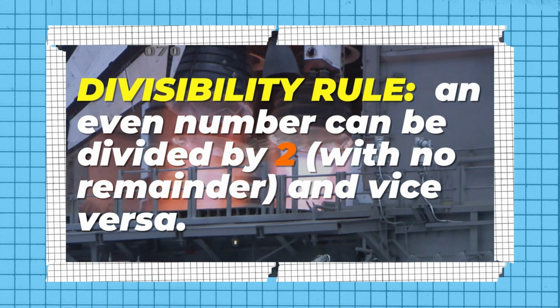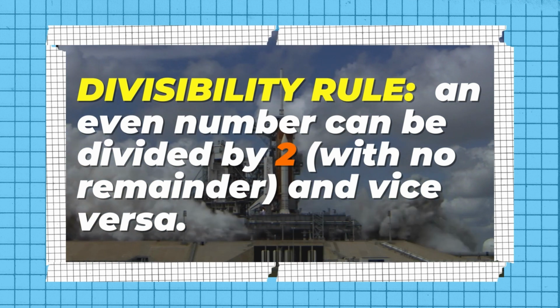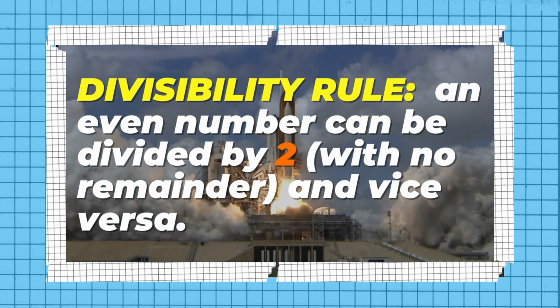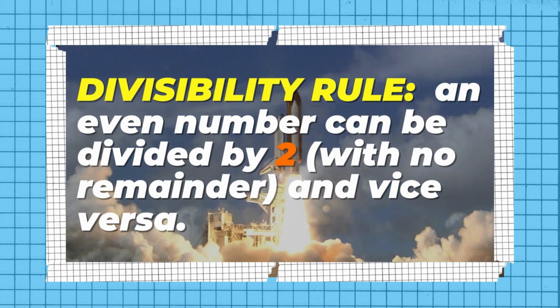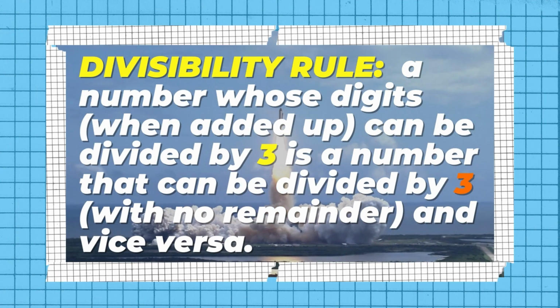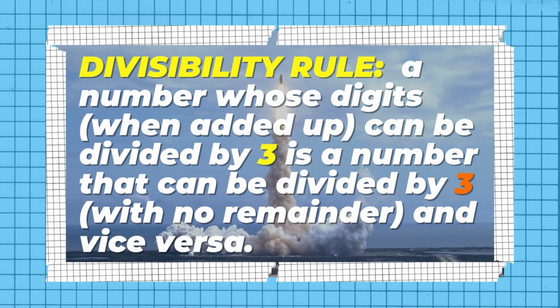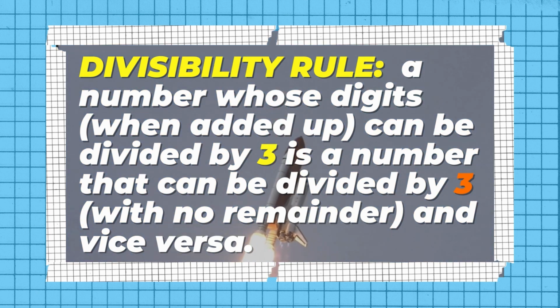If it ends in 0, 2, 4, 6, 8, you can divide by 2. If it is an even number, you can divide by 2. If you add up all your digits and you divide by 3, then you might have no remainder. You can divide the original number by 3.